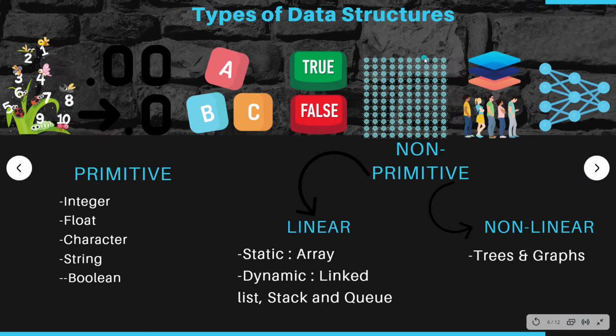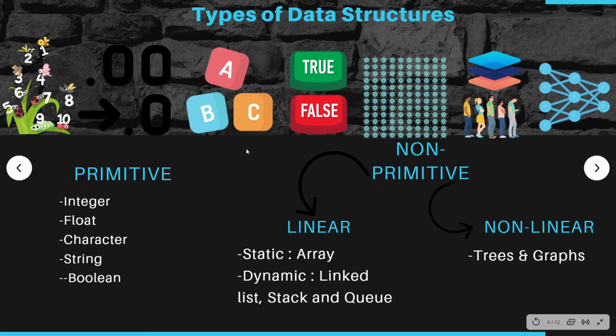types of data structures. Basically, there are two types of data structures: primitive data structures and non-primitive data structures. Primitive data structures are built into the programming language itself, and are available to the programmer. The examples are integer. What is an integer? Integers in math are all the negative and all the positive numbers, like you can see on this number tree. And float. What is a float? A float is basically a decimal number like 3.465.